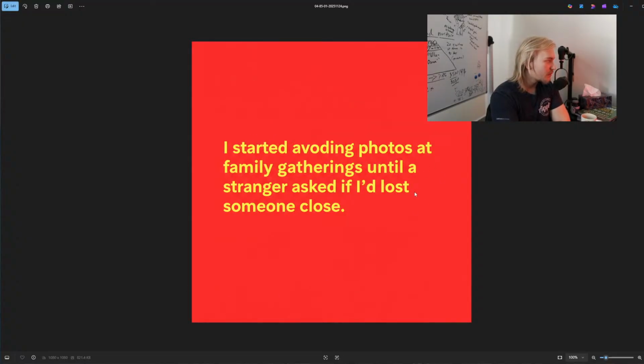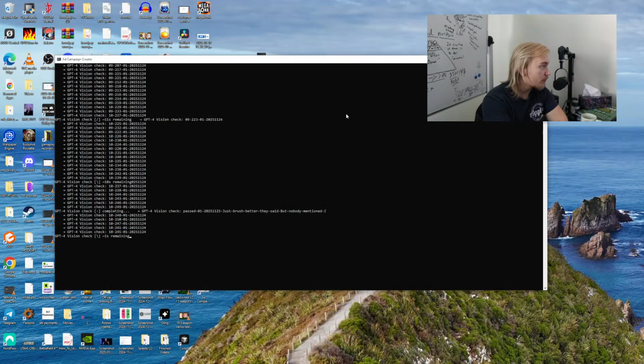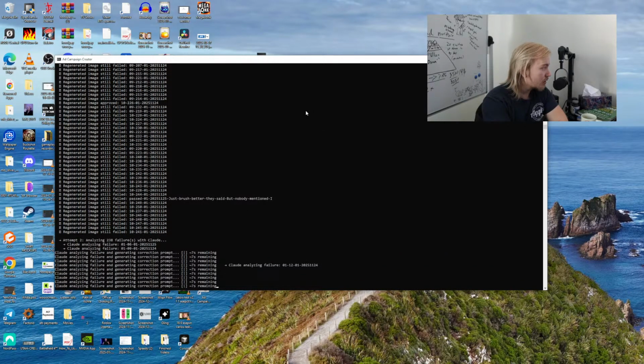"I started avoiding phone calls and family gatherings until a stranger asked if I'd lost someone close." A hook like that isn't going to perform. I understand what the GPT is trying to present to the audience, but this is not going to convert. And that's fine, because if I rip like 500 images, and ideally I want to get to ripping 1,000, when we start doing thousands, that's when the tests actually start producing real results. A con is that you do need to pump out a good amount for ad spend. If you're doing lead gen, you need a pretty good amount for ad spend.